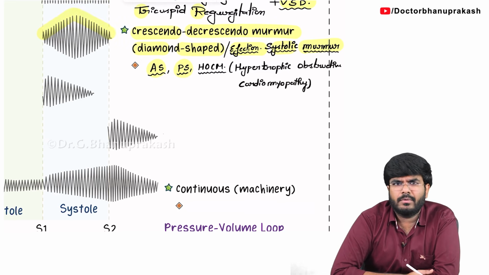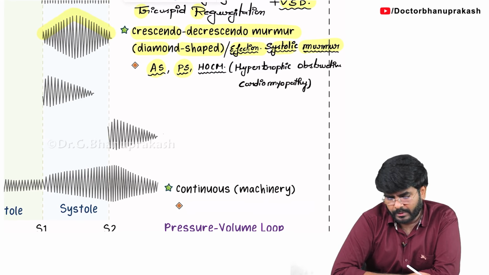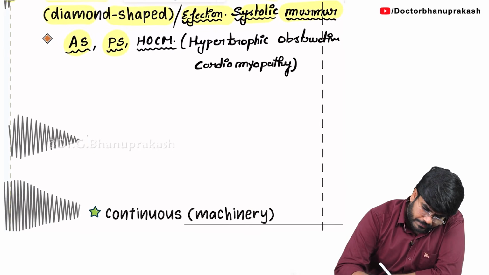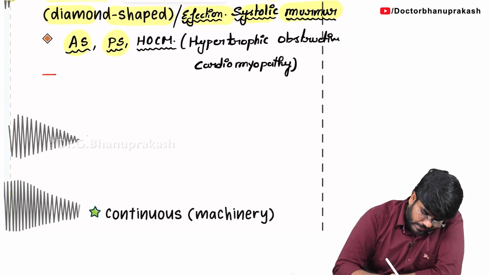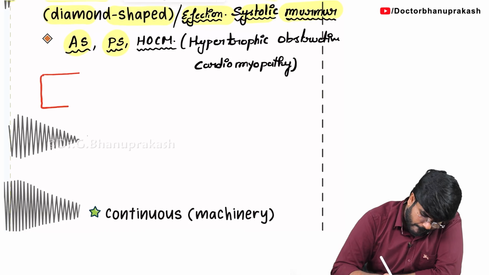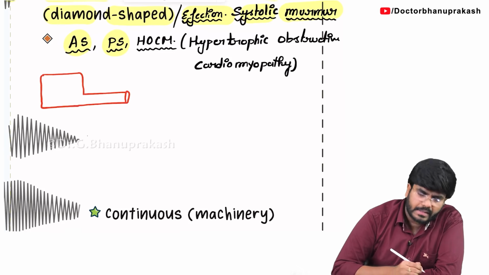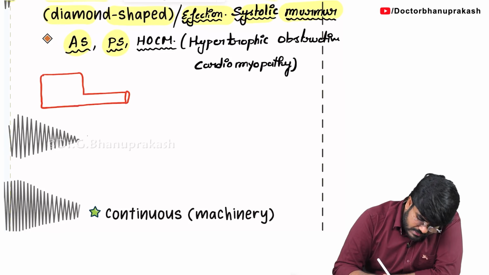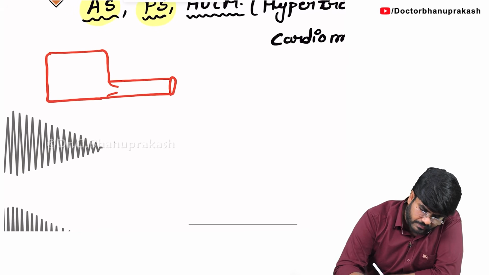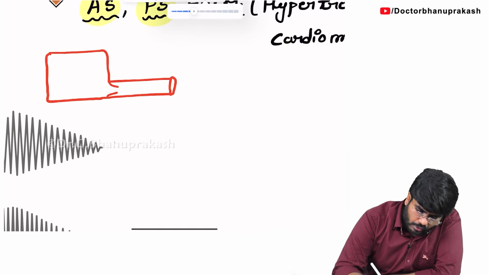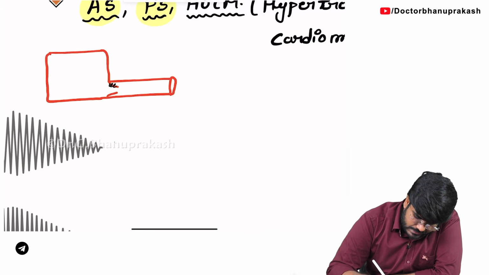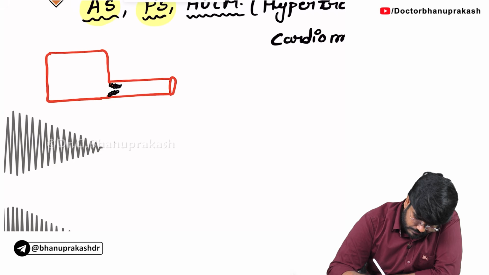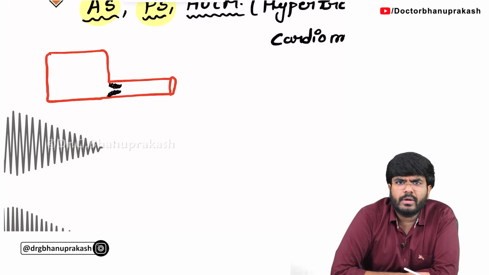I will give you a simple example. You can remember it like this, the easiest way to remember. Guys, look here. This is the left ventricle I am showing. And what is this wall? Definitely this wall is the aortic wall. Now in this condition, what happened to the aortic wall? The aortic wall got stenosed. There is stenosis of this aortic wall.